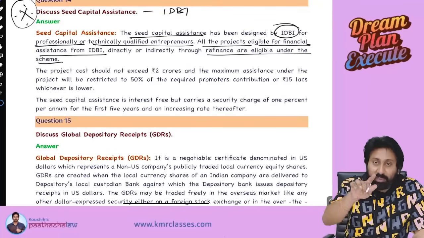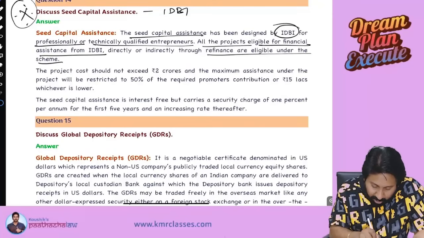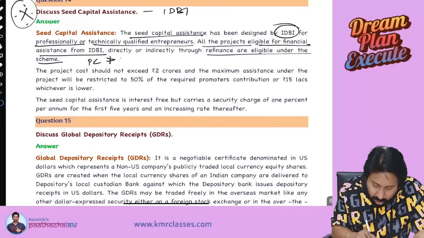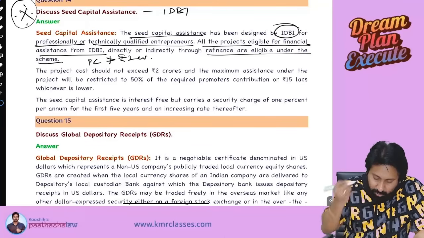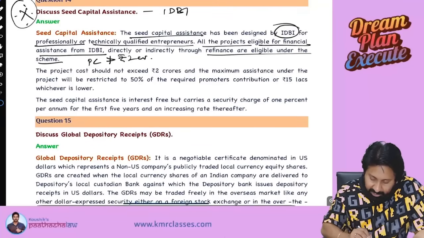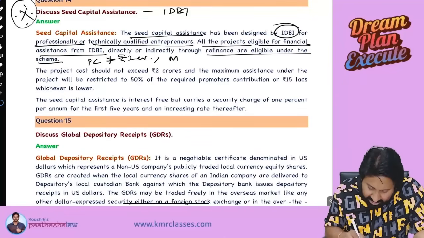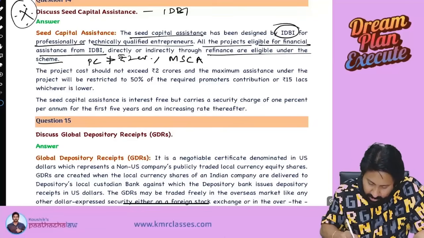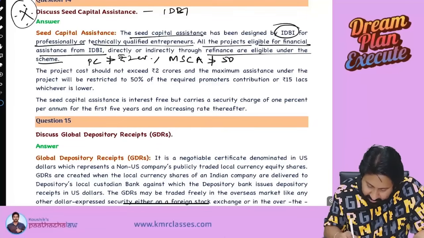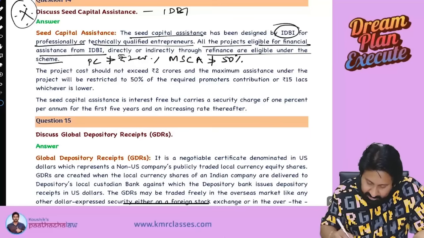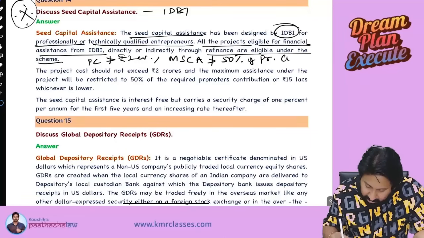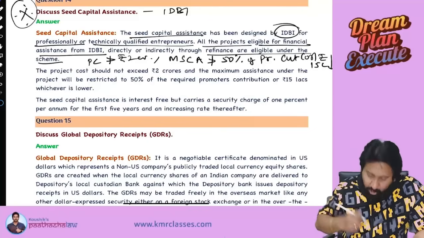Project cost, to give a seed capital assistance, should not exceed rupees 2 crore. And maximum seed capital assistance should not exceed 50% of promoter's contribution or rupees 15 lakh, whichever is lower.